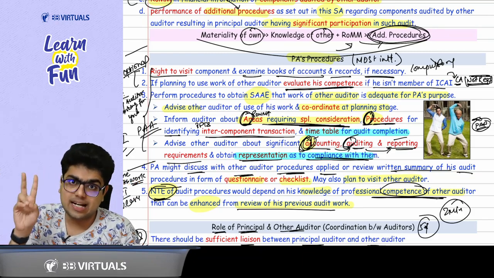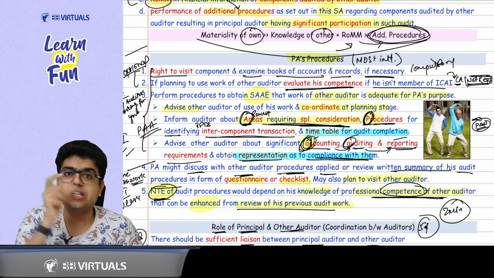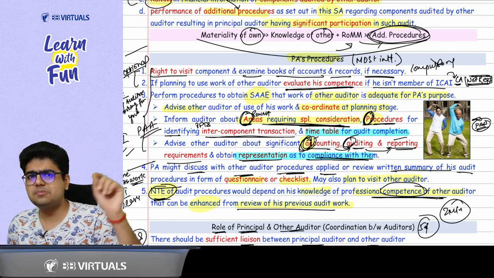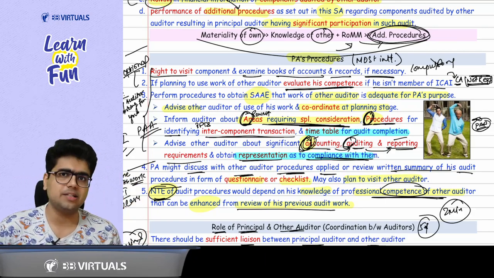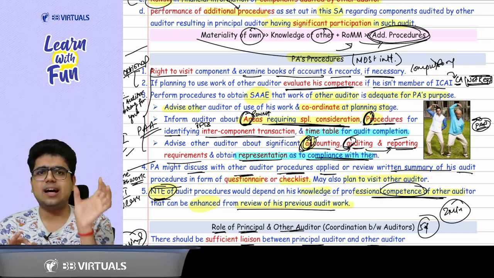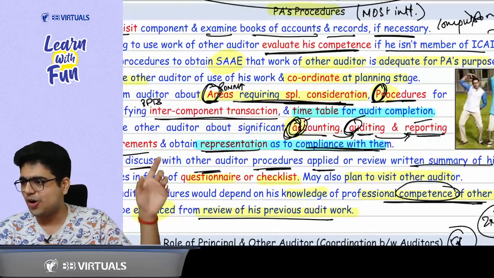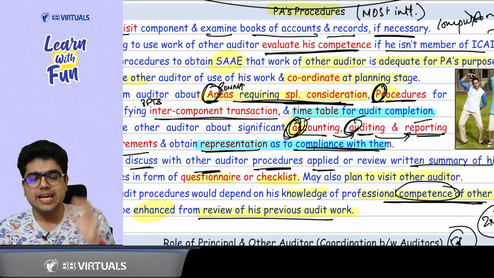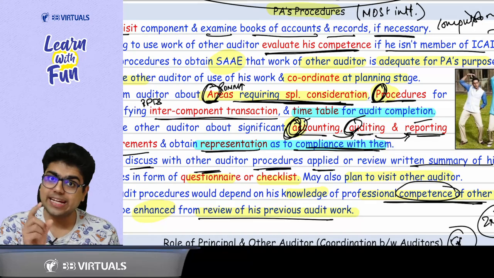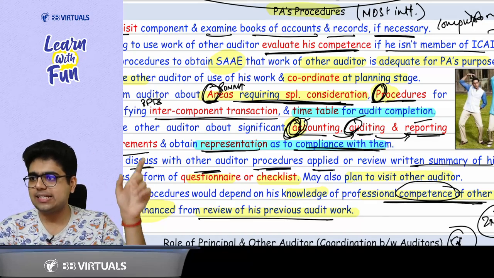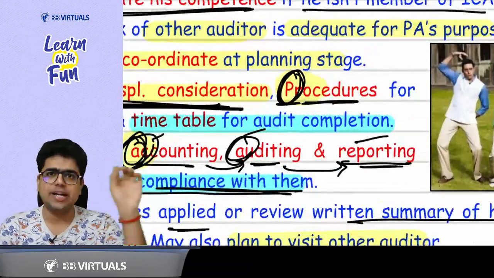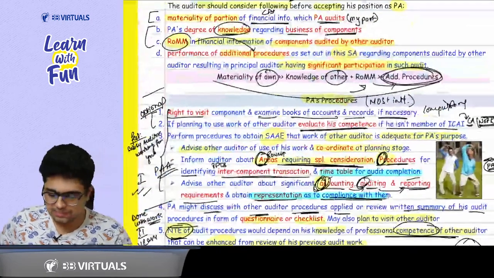Then comes areas. Areas requiring special consideration. That means these must be the areas with high risk of material misstatement. And the last point is very easy. Accounting, auditing, reporting requirements. Come on. Accounting, auditing and reporting requirements. He said that he will do it all. No, take it in writing. Obtain a representation and ask him to do it on time. Give a timetable for completion. This is the first stage done.